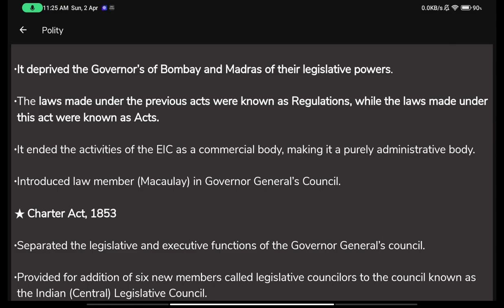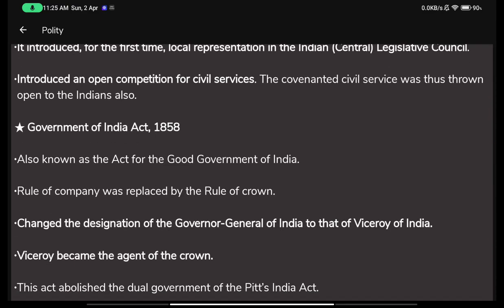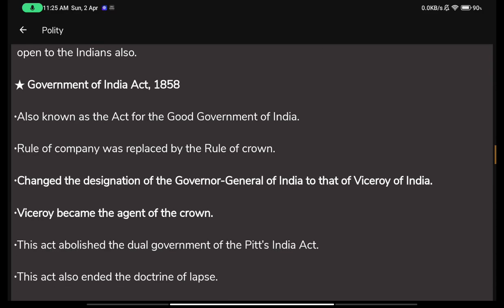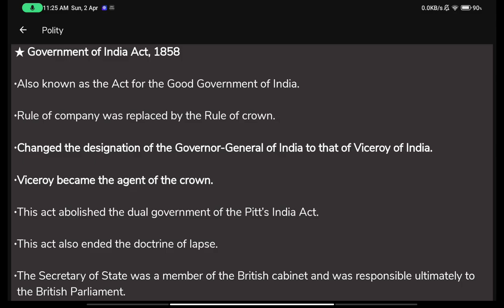Up until now, they were still using it as an administrative body. But after the revolt of 1857, they passed an act, Government of India Act 1858, and it completely removed the company's rule from India. It again changed the designation of the Governor General of India to that of Viceroy of India. I don't know why they like to change the name so much, but they did. So now the Governor General of India, the same position, was changed to that of Viceroy of India.